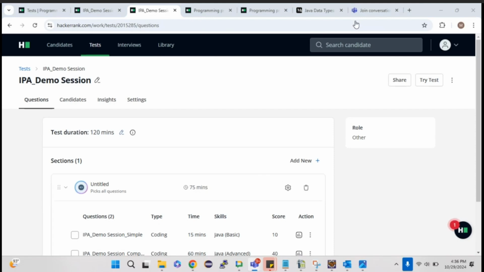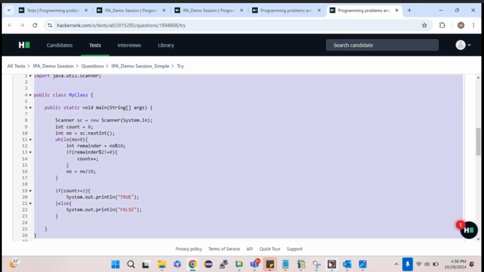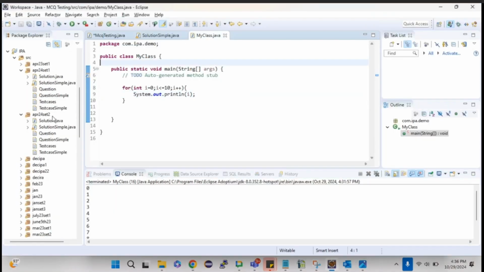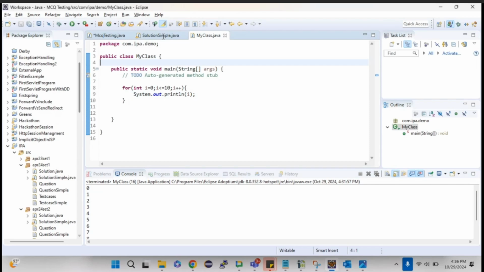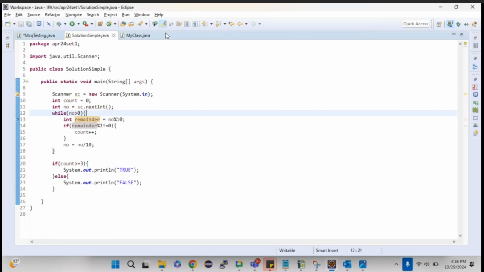Just a minute. Yes, there you go. Let me just put it in Eclipse right away. Yes, so here I already have the same solution. Let me just debug and show it to you so that it will be more clear for you.